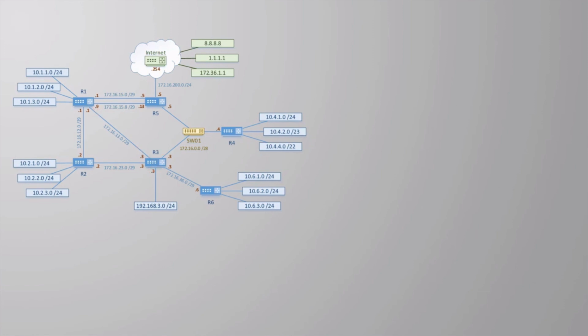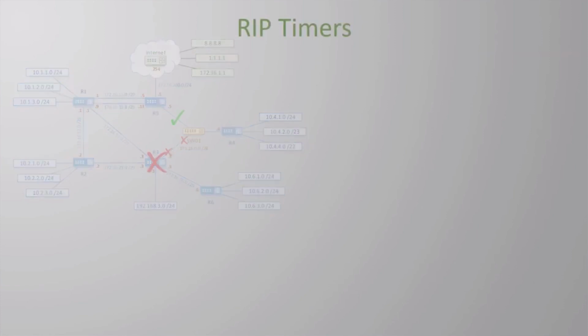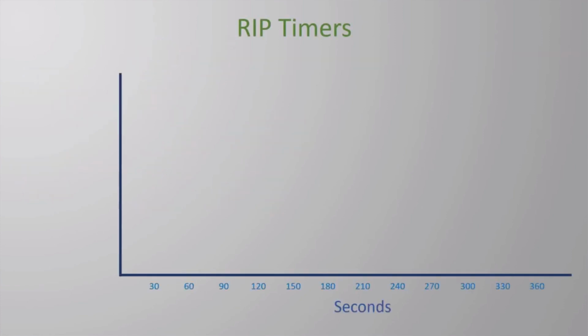What about the routers that are not directly connected? Take a look at the path between R3 and R5. They may be one hop away, but they're not directly connected. There is a switch in between. So, if R3 were to fail, the link from R3 to the switch will go down too. However, the link from R5 to the switch will not go down. R5 will not immediately know that R3 is down, so it needs some other way to discover this and to converge. To handle this, RIP uses 4 different timers.